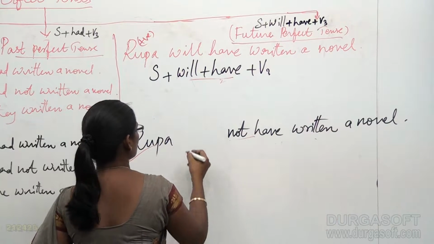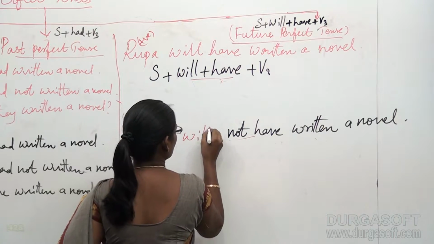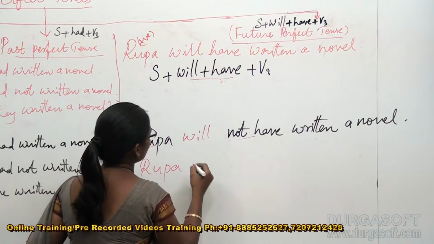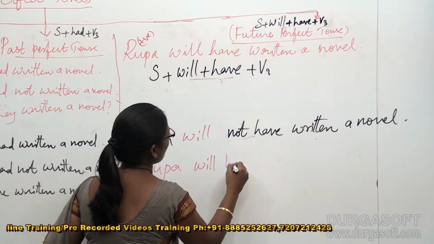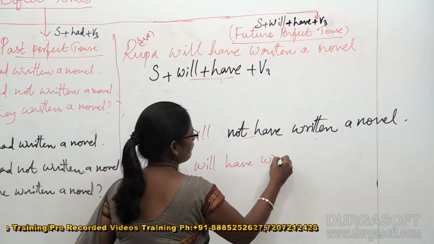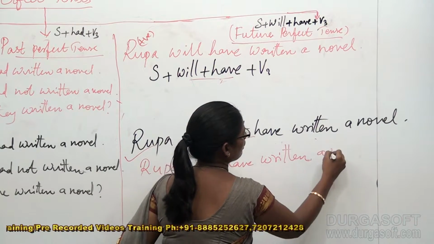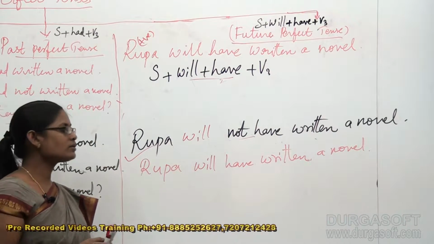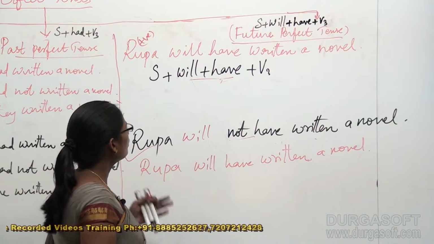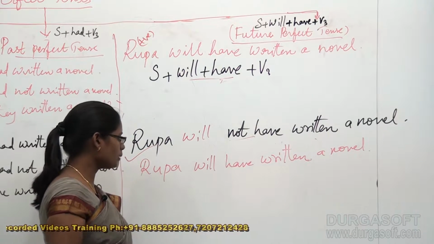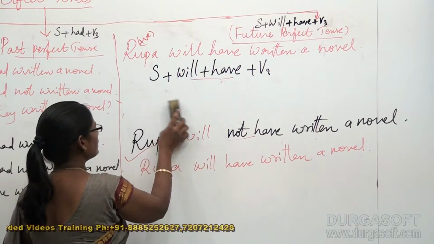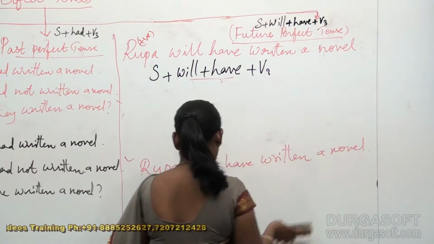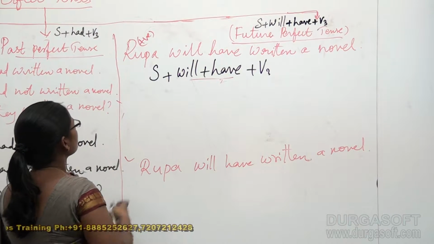Now let's do something with some questioning sentences. For this I would like to take the example again. Rupa will have written a novel. This is my positive sentence. Now from this, with your permission, I would like to transfer this sentence a little bit up so that we can have a lot of place here.